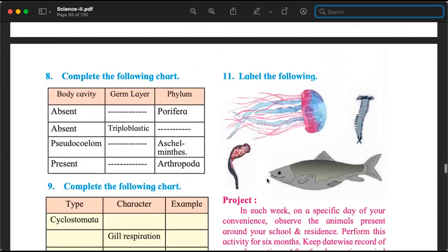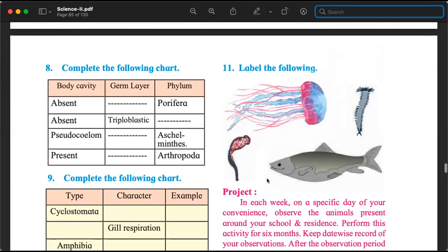But yes, question number 11 is possible, where a diagram will be given and you will be asked to label it. So those who like drawing, please go ahead, draw. It will be good for you, you will be happy. Those who don't want to, it's okay, but understand the labeling, understand the body parts, remember, practice.